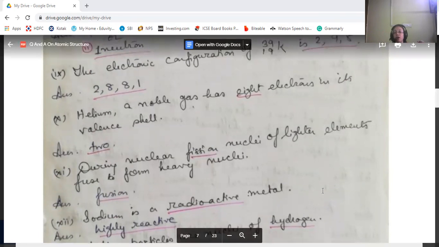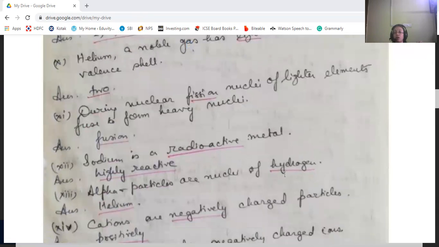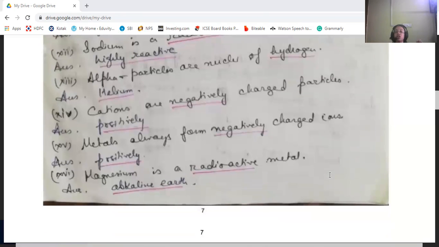Sodium is a radioactive metal. No, it's a highly reactive metal, not radioactive. Alpha particles are nuclei of hydrogen. No, they are nuclei of helium. Cations are negatively charged particles. No, they are positively charged particles. Metals always form negatively charged ions. No, metals always form positively charged ions because they donate electrons. Magnesium is a radioactive metal. No, it is an alkaline earth metal.